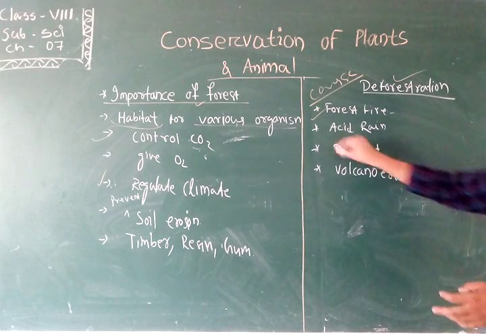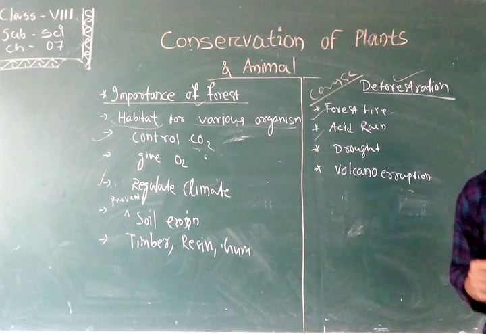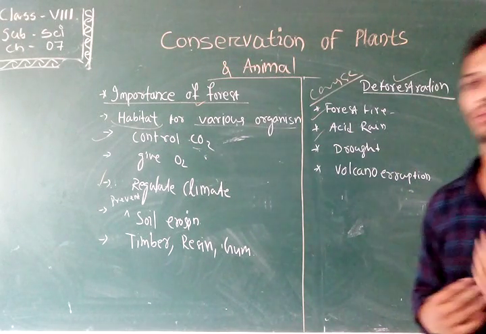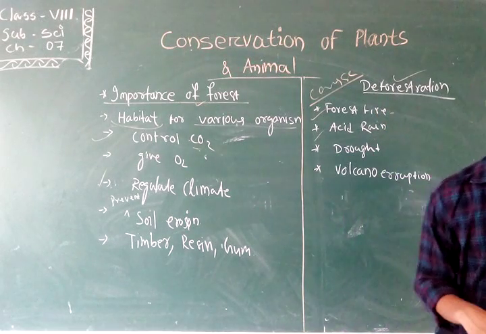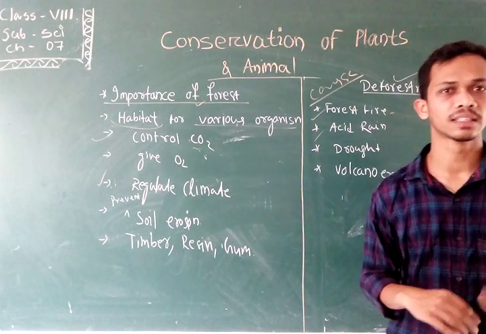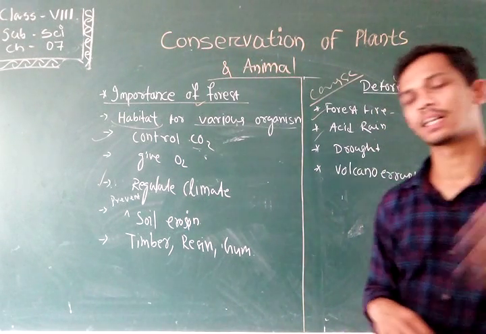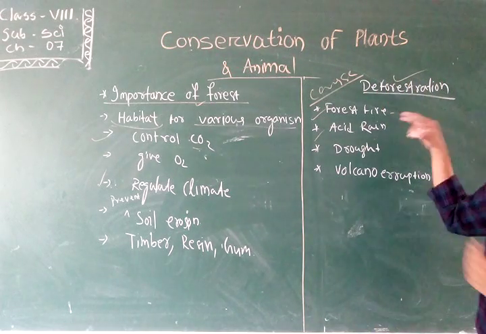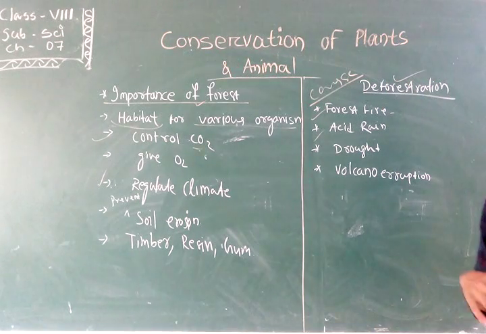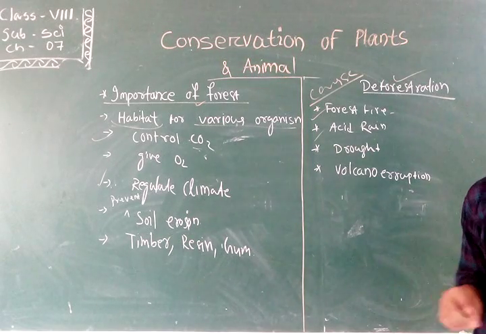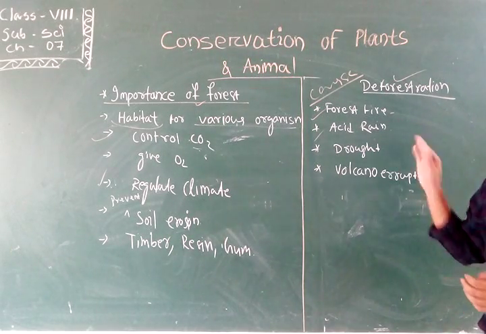And next is acid rain. Due to the large consumption of fossil fuels, like petroleum products, they release sulfur dioxide and nitrogen dioxide. These two gases convert into various acids and precipitate with the rain, and that causes acid rain.